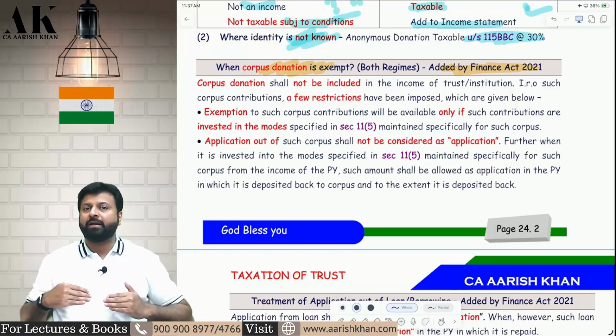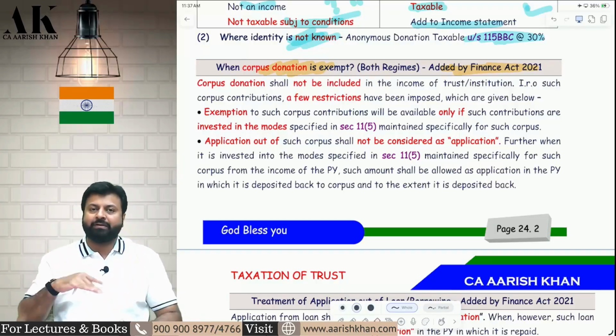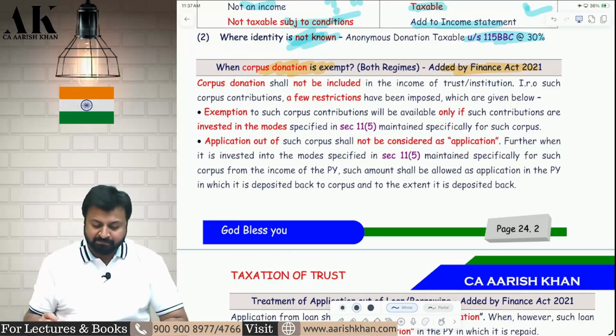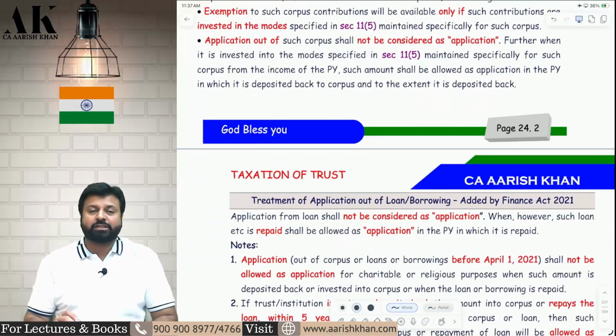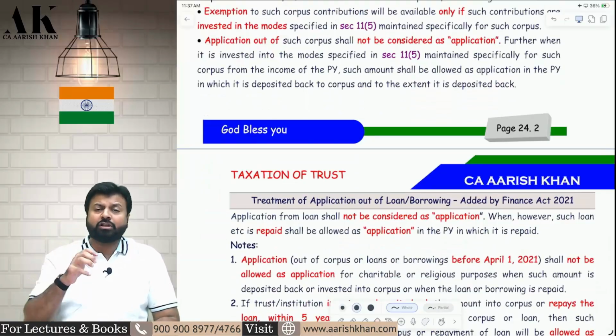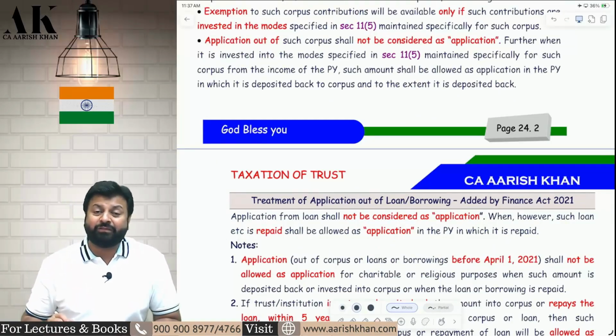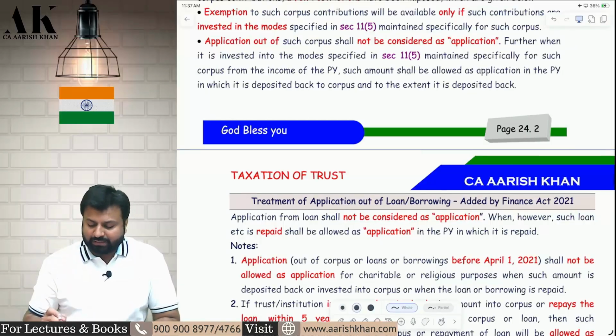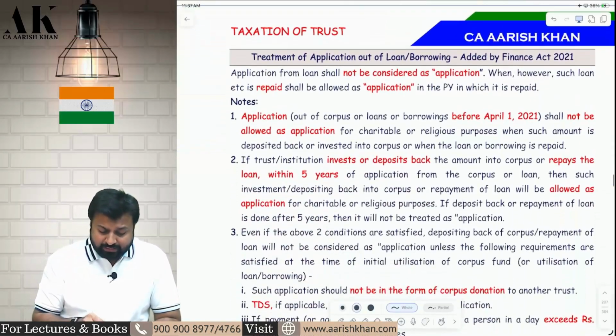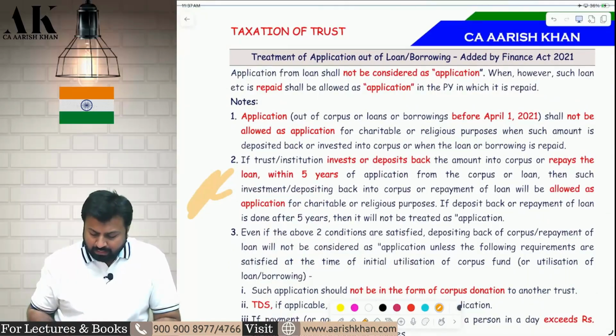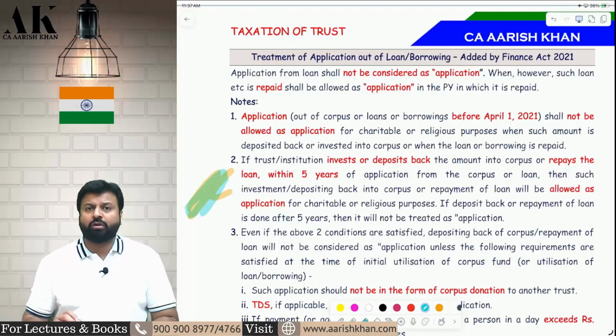Now, these 3-step directions have come after 2021. Before that, it was directly exempt. Now, in this also there is a catch. The deposit back should happen within 5 years. So, if you deposit back after 5 years, then it is not allowed as an application. Where is it written, sir? It is written here in point number 2. The deposit back should also happen within how many years? Within 5 years. I hope it is clear to all of you.